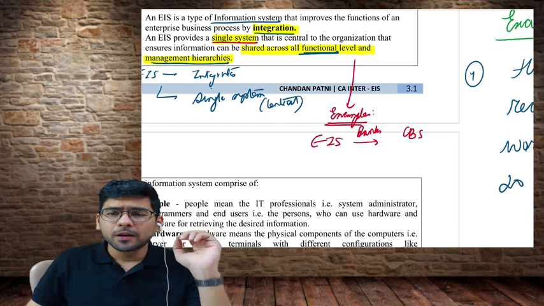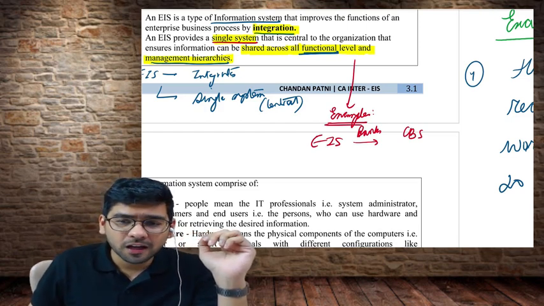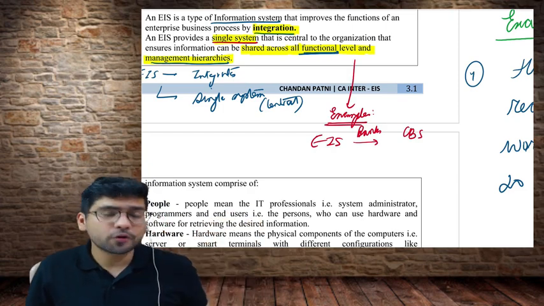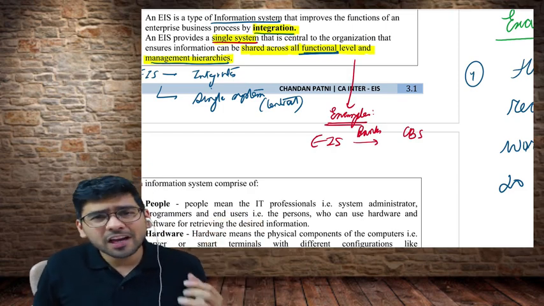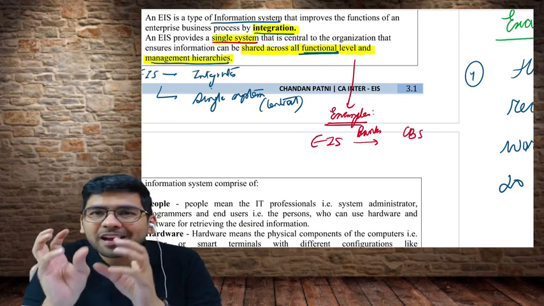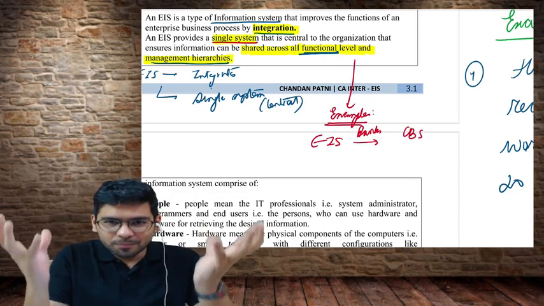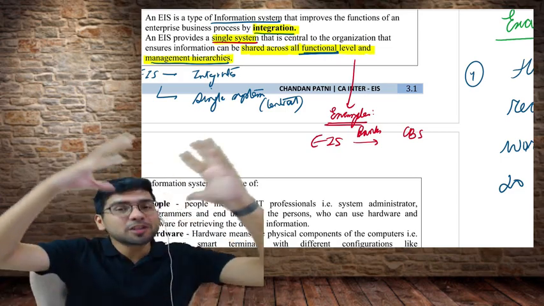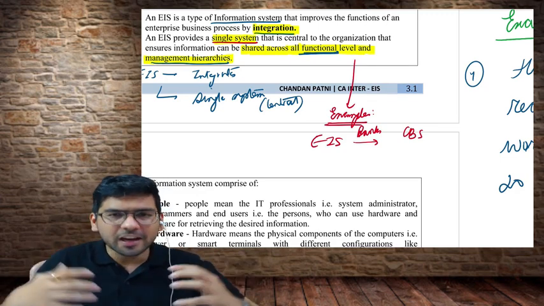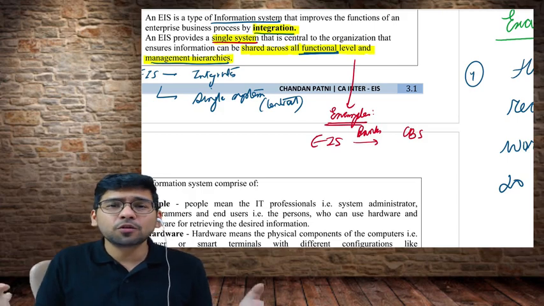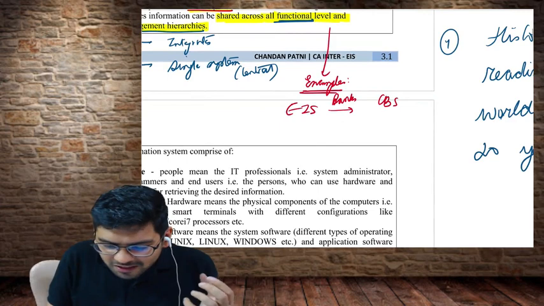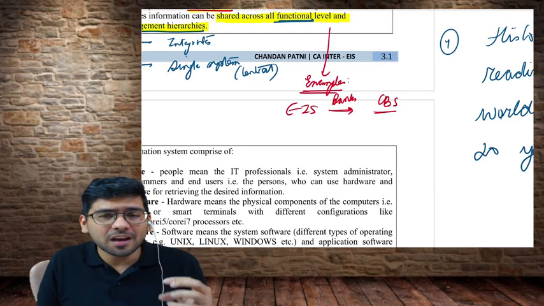So you must have heard about Finacle, which is a product of Infosys. Similarly, we have many different software. Union Bank is using Finacle. Now Finacle is an example of CBS. CBS is a bit wider term, and EIS is a much wider term which is very generic in nature. It caters to almost all industries and organizations wherein they are using a centralized, single system. So if it is an EIS used by banks, it can be called CBS.